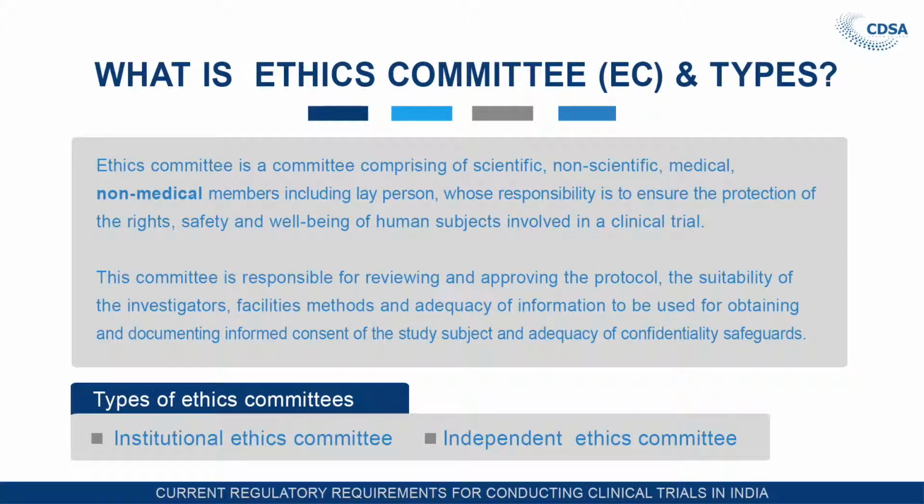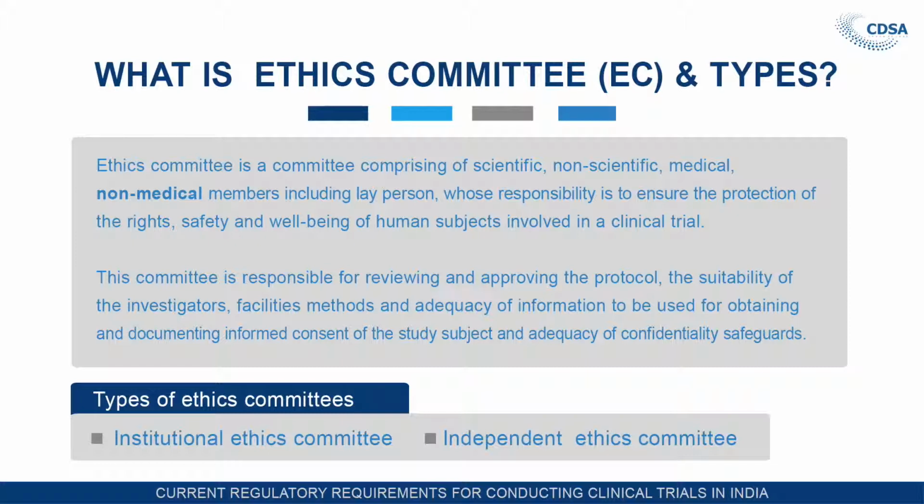Ethics committee is a committee comprising of scientific, non-scientific, medical, non-medical members, including a lay person, and the responsibility of this ethics committee is to ensure the protection of the rights, safety and well-being of human subjects involved in clinical trial, and it shall be responsible for reviewing and approving the protocols, that is a clinical trial protocol, the suitability of the investigators involved in the study, facilities, methods and adequacy of information to be used for obtaining and documenting informed consent of the study subject, and adequacy of confidentiality safeguards.